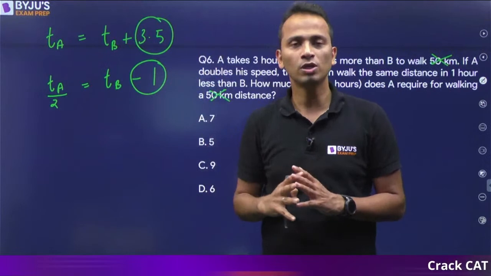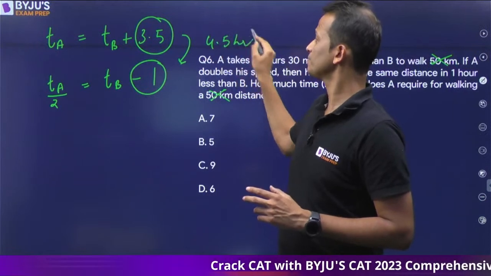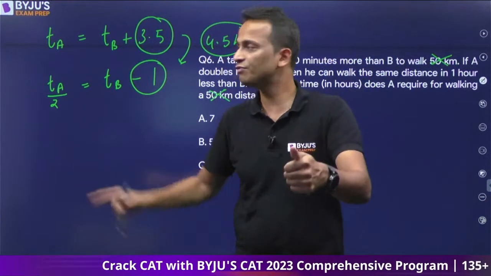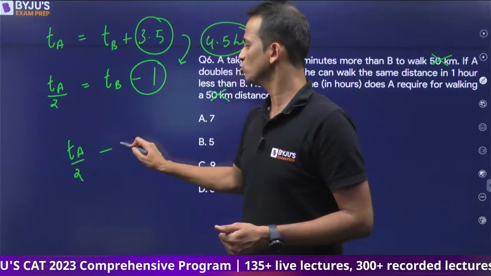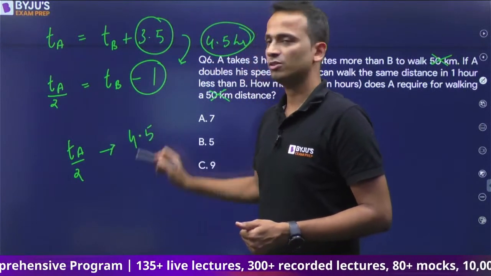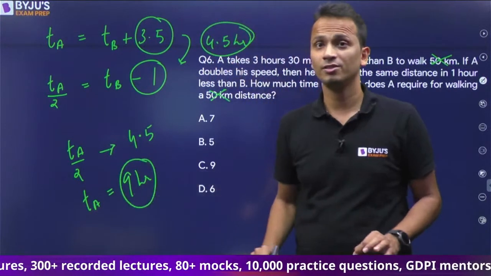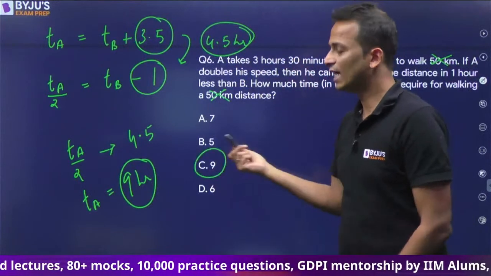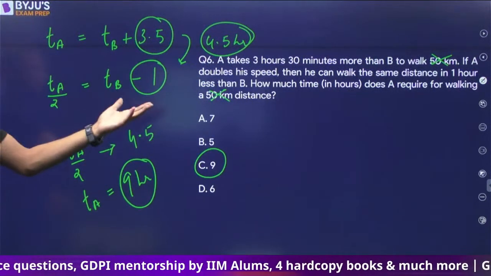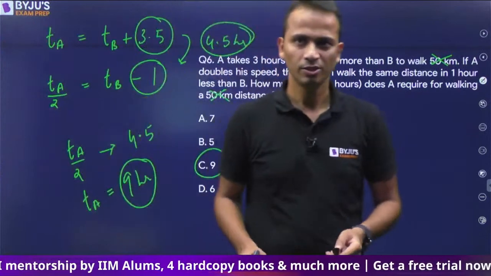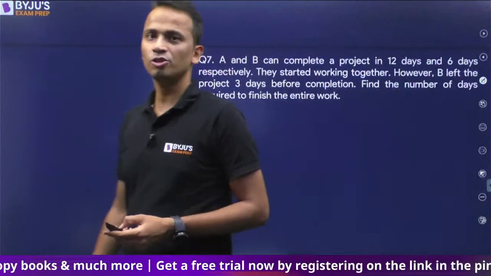So by how much has the total time reduced? The total time has reduced by 4.5 hours, which corresponds to half the time taken by A. So time taken by A divided by 2 corresponds to 4.5 hours. So time taken by A should be equal to 9 hours originally. So originally A will take 9 hours. That is option C. Simple as that. It was such a logical question that on reading it you should have understood that the answer is 9 hours. All right, so let's move on. Answer is 9. Question number 7.